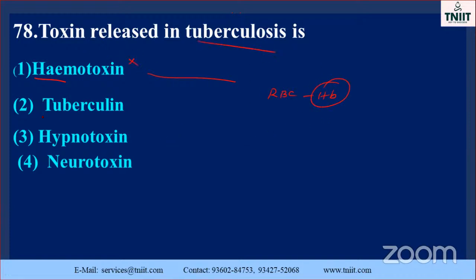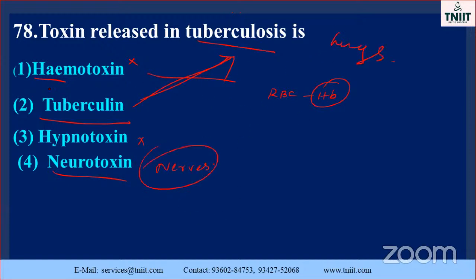It will not be that. Tuberculin, yes: tuberculosis, tuberculin. Neurotoxin is for nerves, but TB is not a nerve disease. It is a lung disease, isn't it? So tuberculin is the correct option.